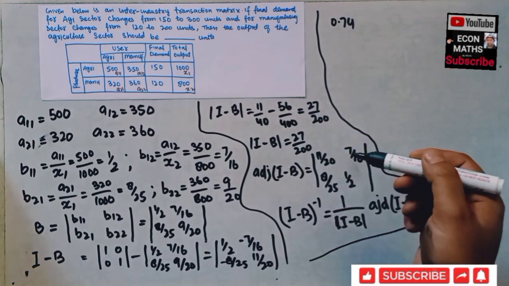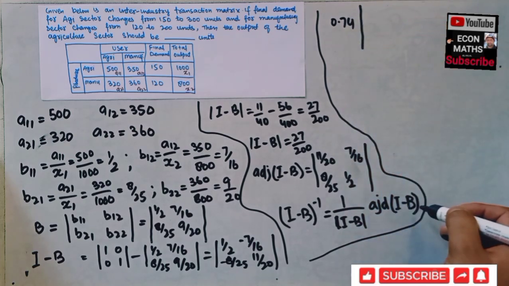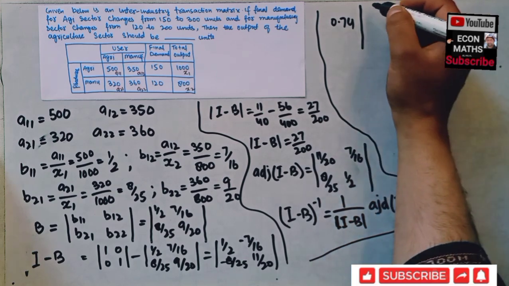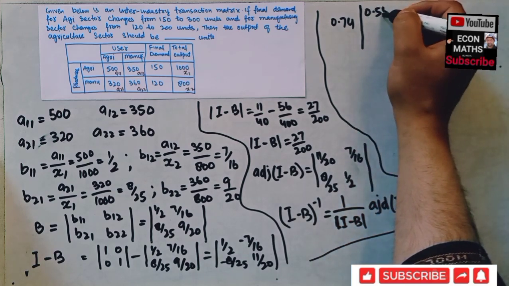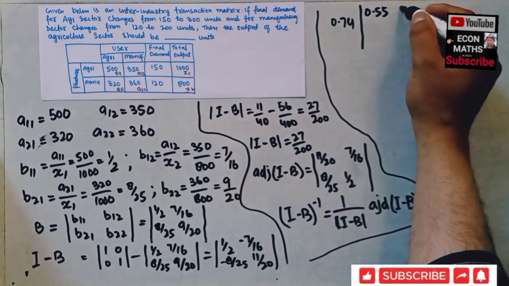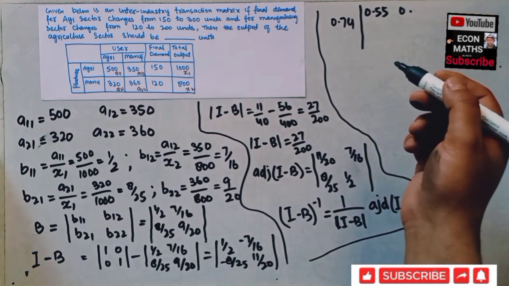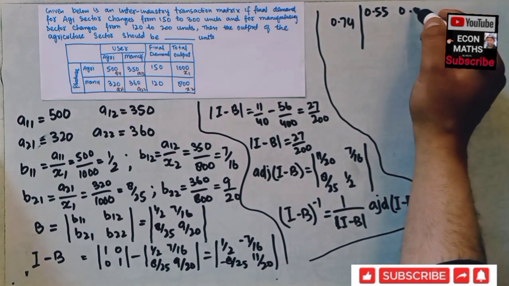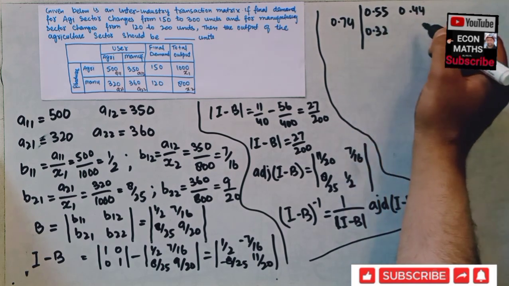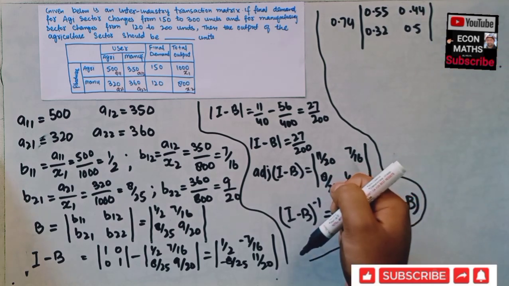I have just saved the space here, multiplied by the adjoint. We got the adjoint, so I will write it in decimals: 0.55, 0.44, 0.32 and 0.5.